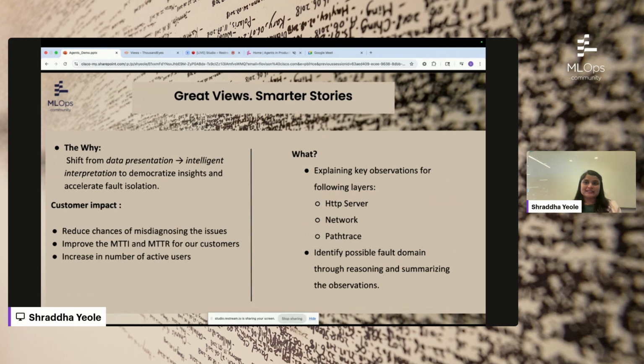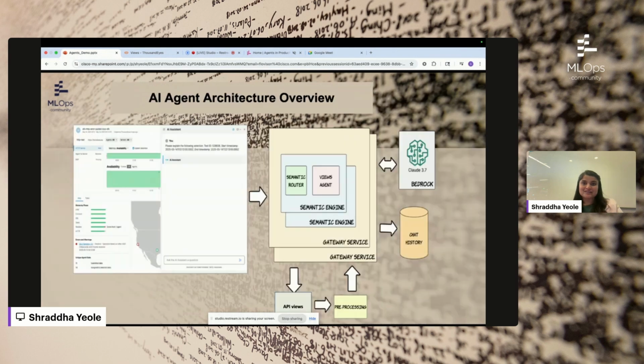Through the AI agent, we are trying to capture the key observations across these layers like HTTP, network and packet data. Now, how are we deploying this AI agent in production? So when I clicked on the explain button, the AI assistant pop-up came up. Now it routes the request through a semantic kernel.